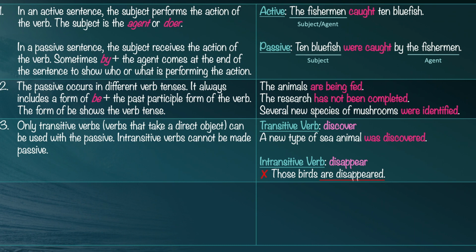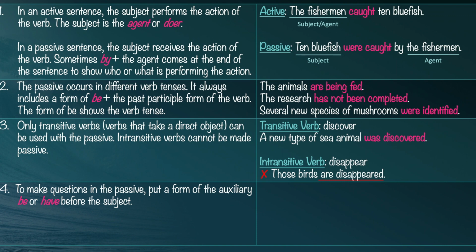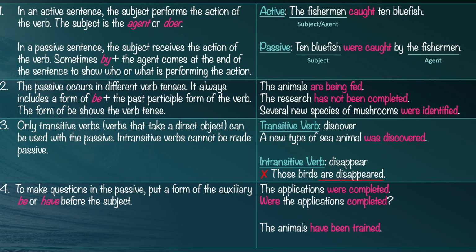Let's look at the last rule. To make questions in the passive, put a form of the auxiliary be or have before the subject. The applications were completed would answer the question, were the applications completed? That's using the be verb. If you wanted to make this sentence, the animals have been trained into a question, it would be, have the animals been trained?